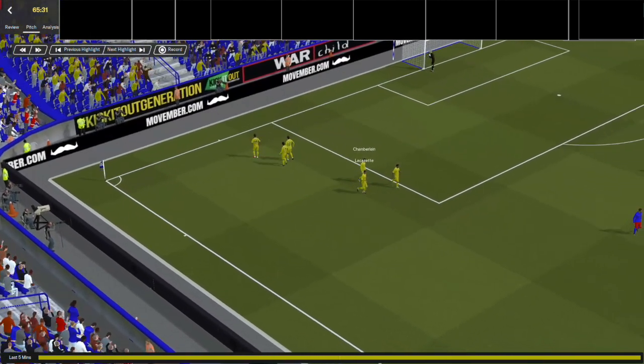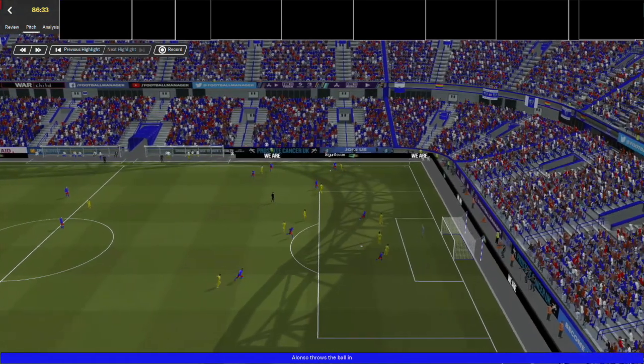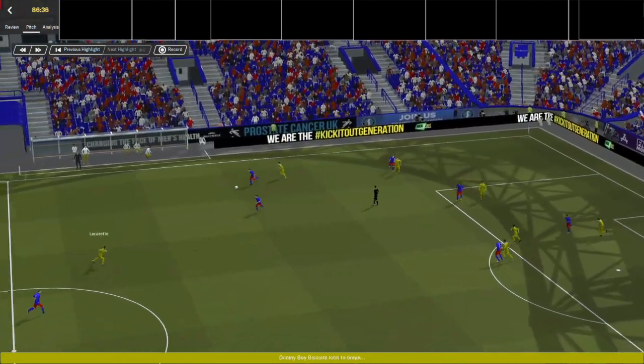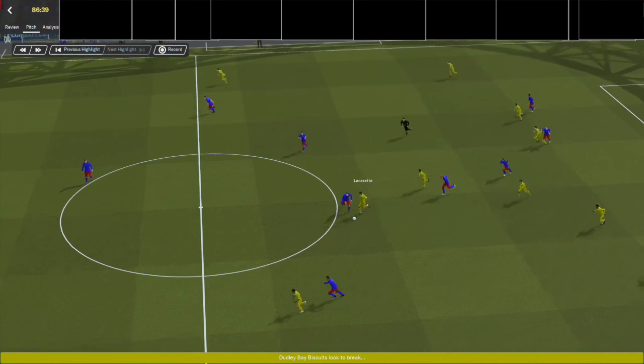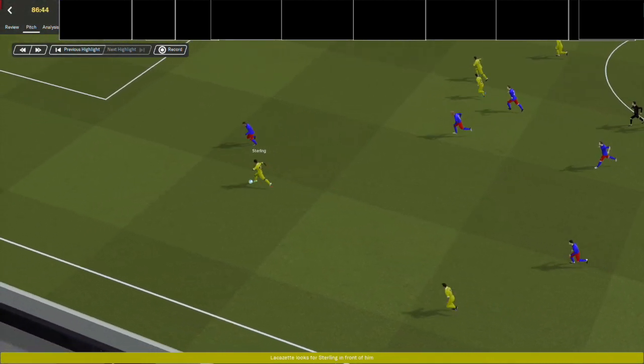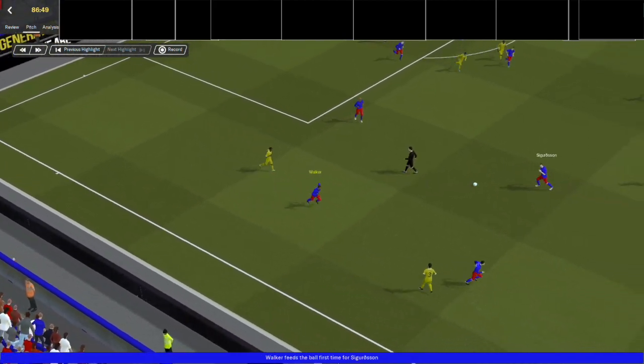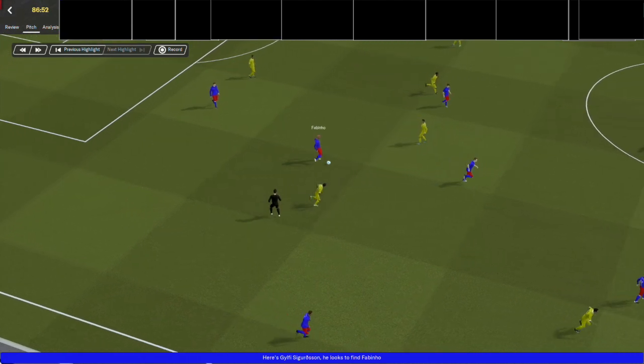A very simple goal. One pass through the middle. Lacazette split the defence. Up with Alonso. Here's Sigurdsson. Leaves out to Johnny. And he picks up Lacazette. And there's a run through from Sterling if he can find him. And he has. But the ball's slightly behind him. Sterling allowed the defender to get back. Sterling, and he's lost the ball out to Kyle Walker there. The pass from Lacazette let him down.